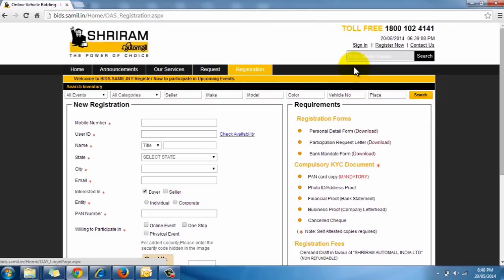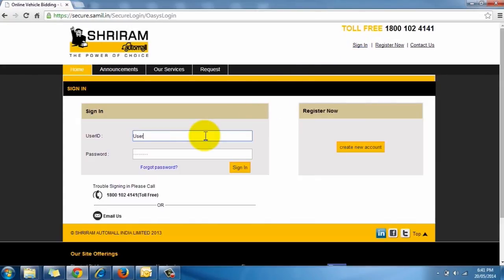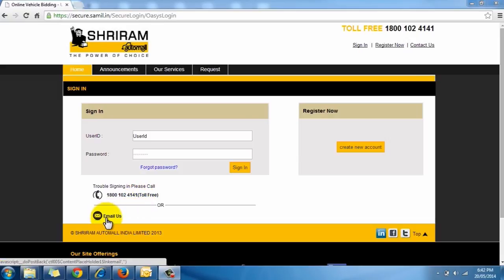Once you receive your user ID and password after registration, you can participate in any of the SAMIL's online bidding event. Simply visit bids.samil.in and click on Sign in the top right hand side of the page. Now, enter your user ID and password and click on Sign in. In case of any trouble while signing in, please contact on our toll-free number, which is 1800-102-4141. You can also email us your query by clicking here.